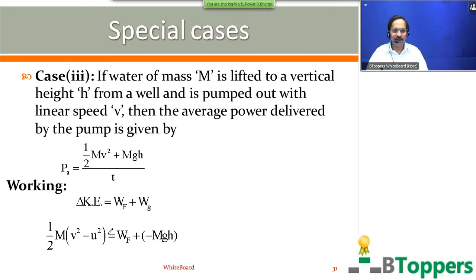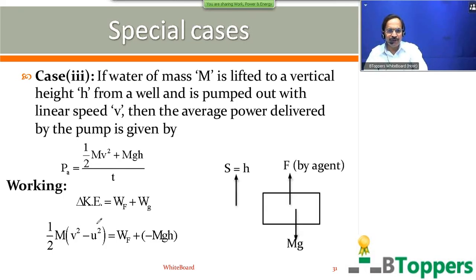And u is the initial speed and v the final speed of the mass m of the water pumped out from the well. So the initial speed of water in the well can be assumed to be 0. On the right hand side I have shown the free body diagram for the mass m that is lifted. F is the lifting force applied by the agent. That means the force developed by the lifting mechanism or by the engine of the motor.